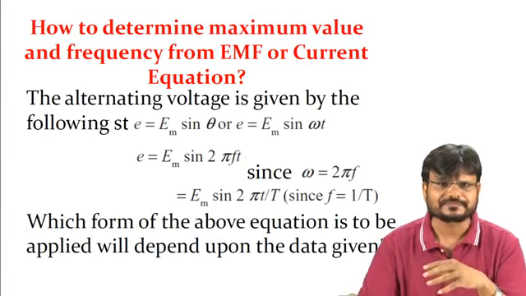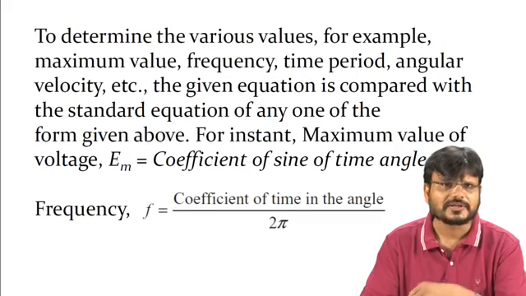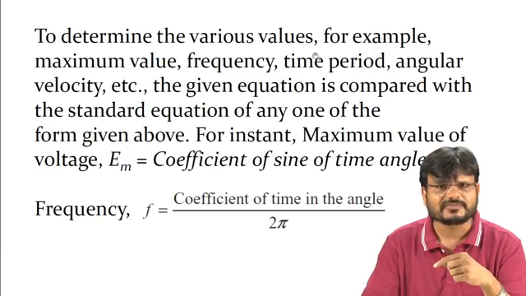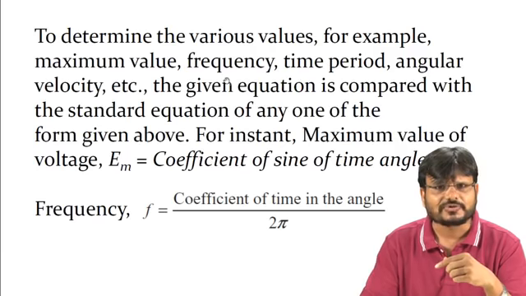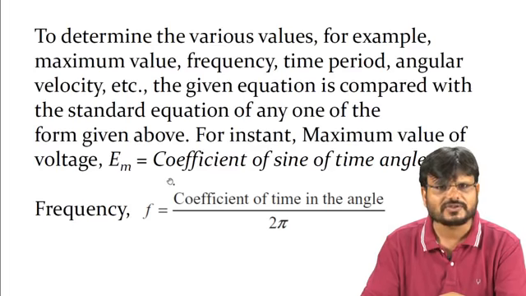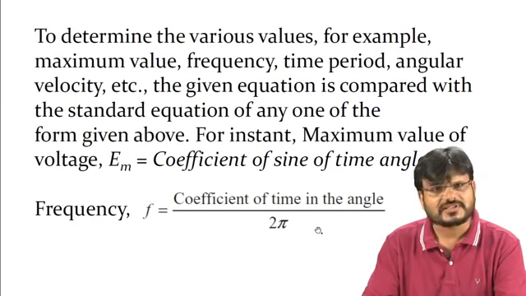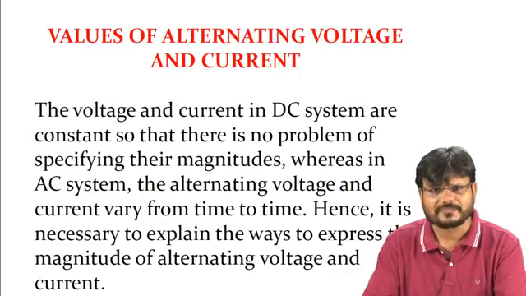We will understand how to use this equation with the help of one example after the completion of this topic. To determine the various values, for example maximum value, frequency, time period, angular velocity, etc., the given equation is compared with the standard equation of any of the forms given above. For instance, the maximum value of the voltage Em is equal to the coefficient of the sine of the time angle. And frequency f is equal to the coefficient of time in the angle divided by 2 pi. This can be well understood with the help of one example.